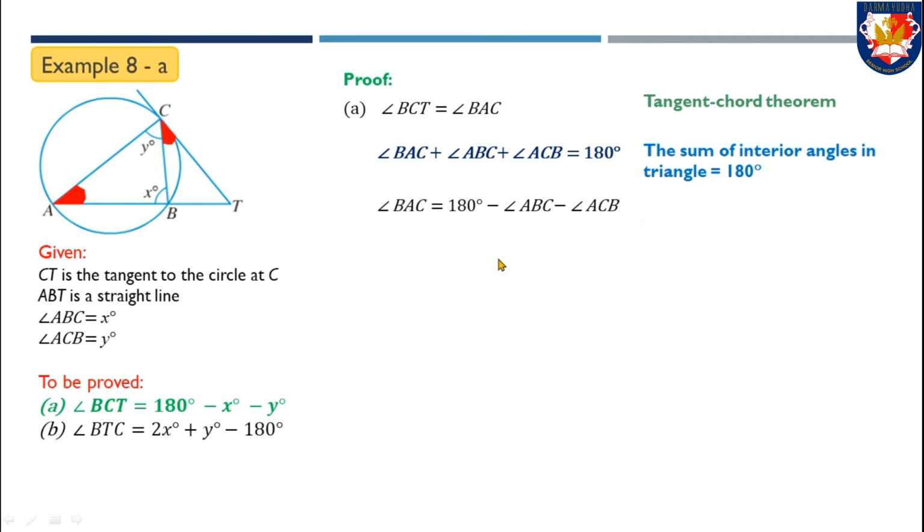Now we use the given information in the question. ABC is X and ACB is Y. Therefore, angle BAC equals 180 degrees minus X minus Y. Since angle BAC equals angle BCT, the angle BCT equals 180 degrees minus X minus Y. This completes the proof of part A.